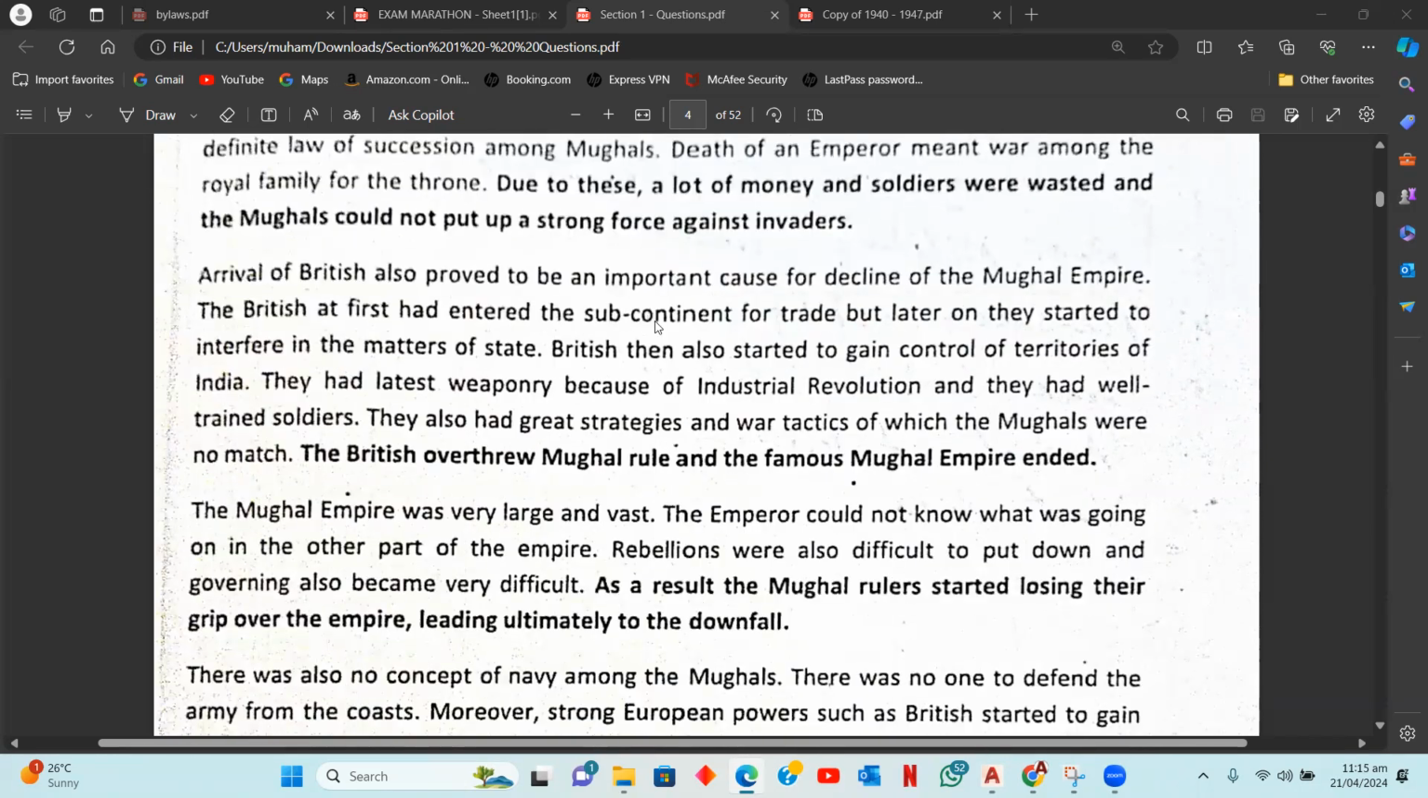Arrival of British also proved to be an important cause for decline of Mughal Empire. Now, this is level 4. We've written the first reason level 3. We've switched on to level 4, and now we're writing 6 other reasons.